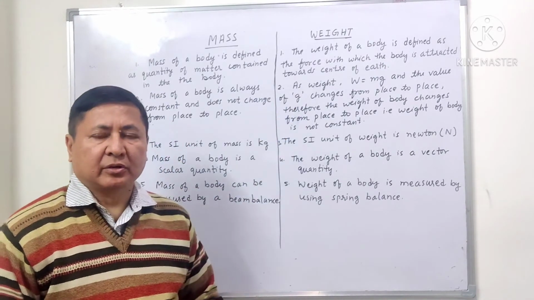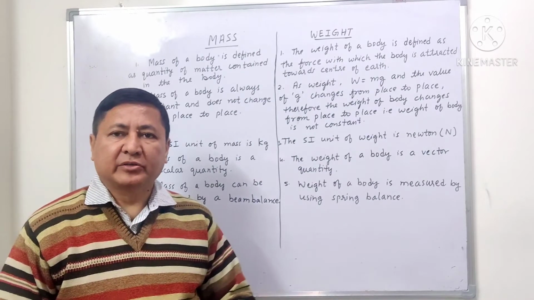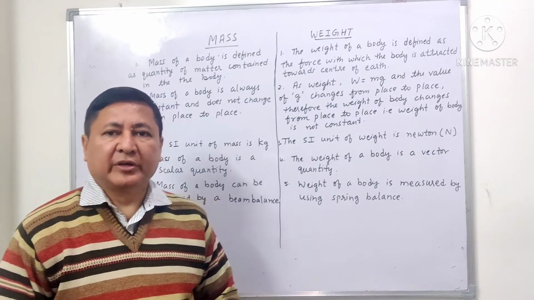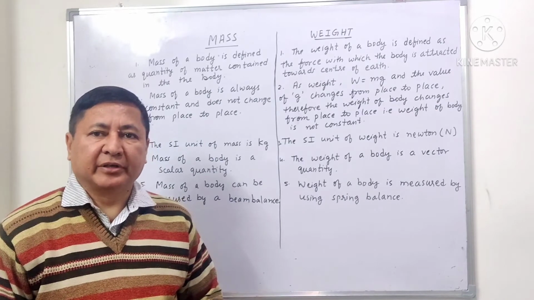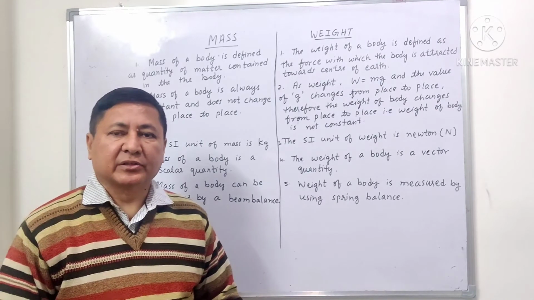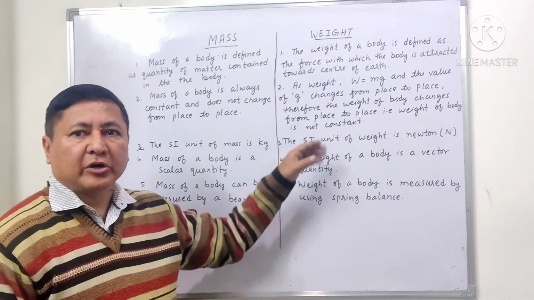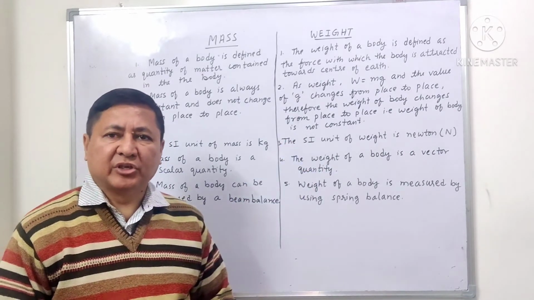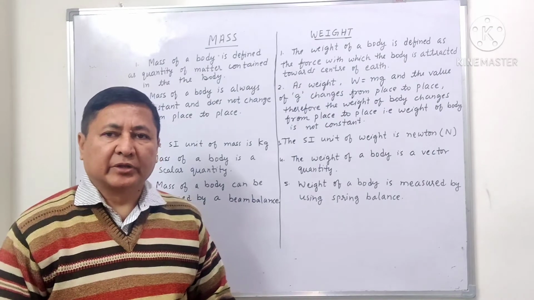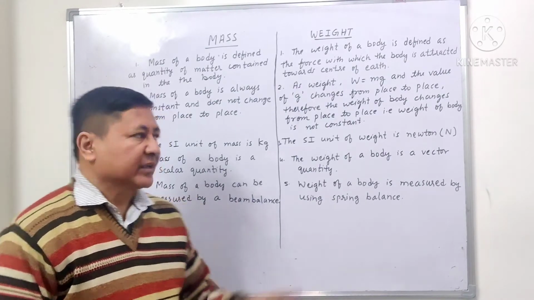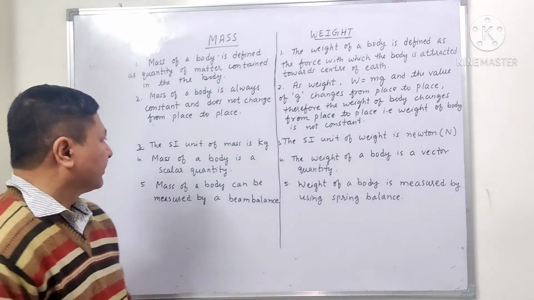Whereas weight, now we know the formula of weight: W equals mg, where g is acceleration due to gravity, and we have studied earlier that acceleration due to gravity changes from place to place. So the weight of a body will always change from place to place. That means it is not constant, whereas the mass of a body is constant.